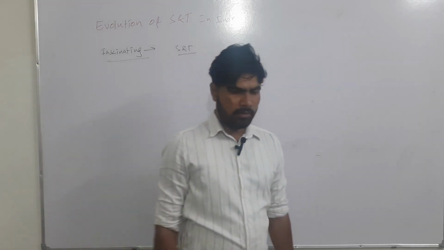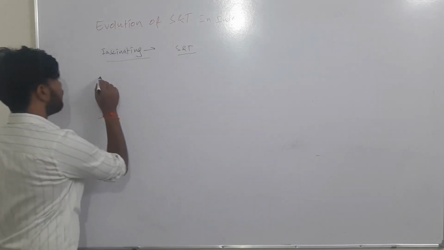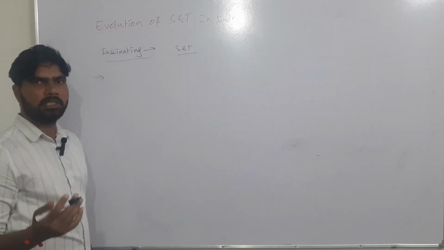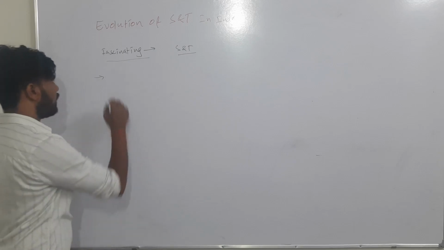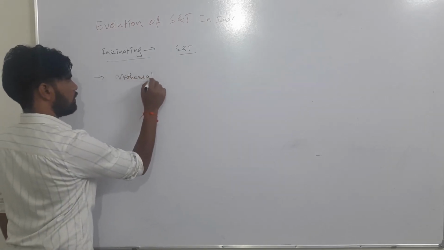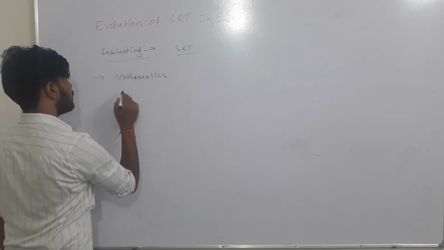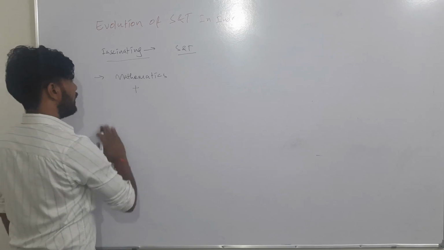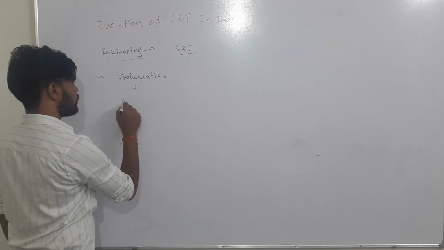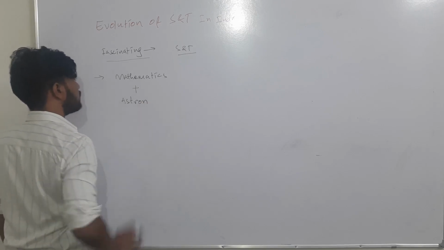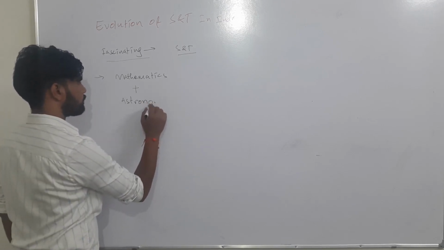In specific subjects where a lot of development took place, there was mathematics, which had a strong relation with astronomy, so there were many advancements in astronomy.